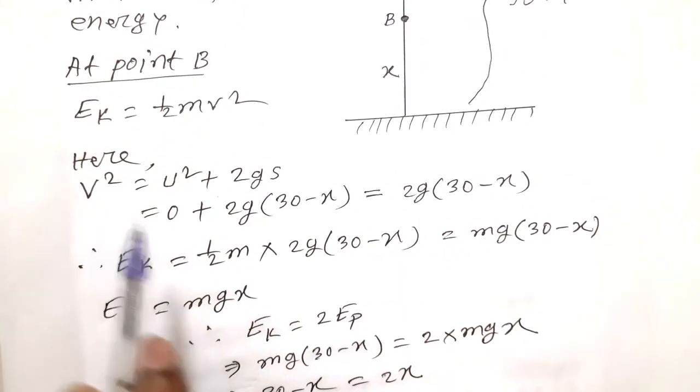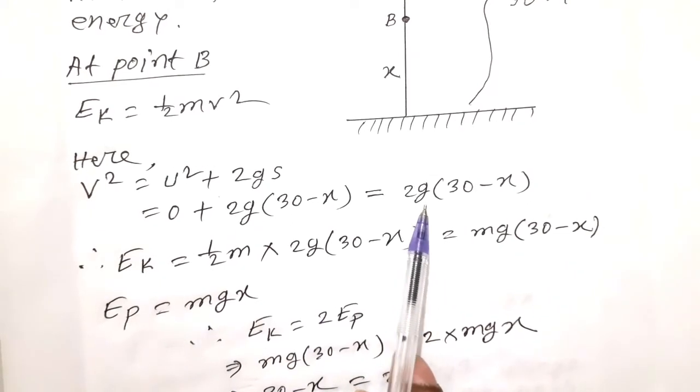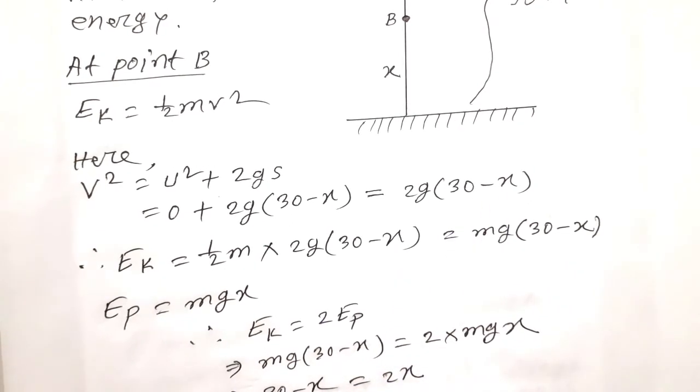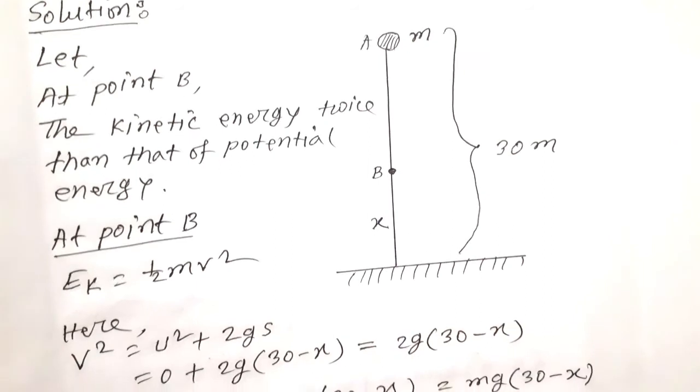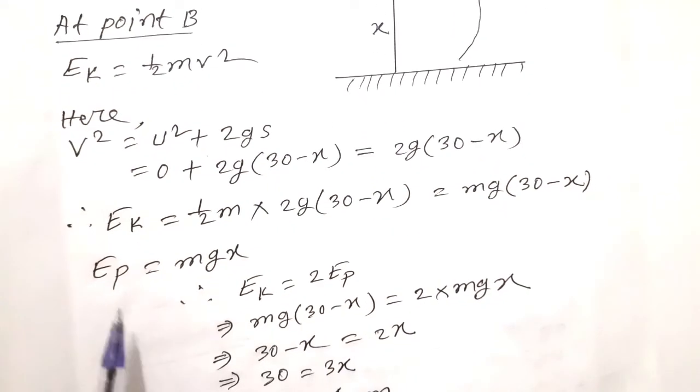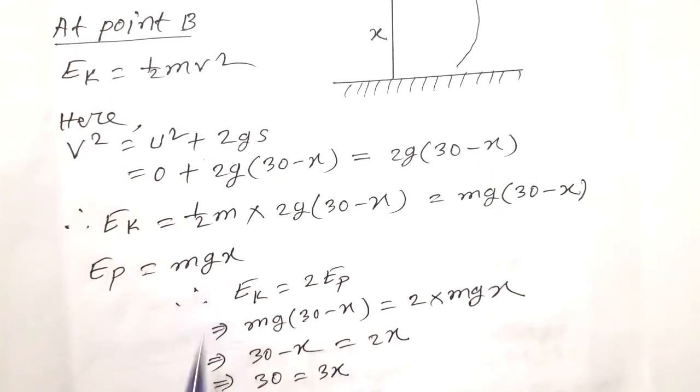So v square is equal to 2g(30 minus x). EK is equal to half m into 2g into (30 minus x), that is mg(30 minus x). At point B, potential energy EP is equal to mg into x.